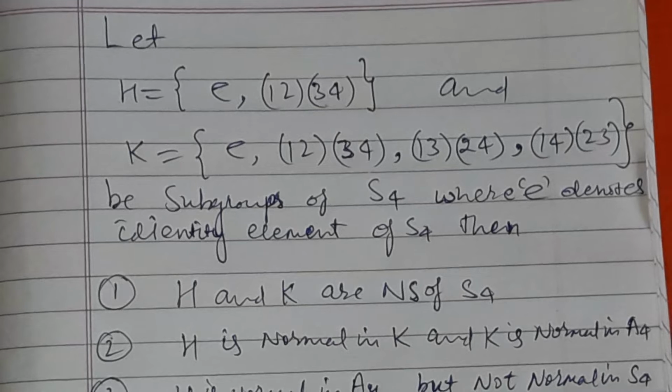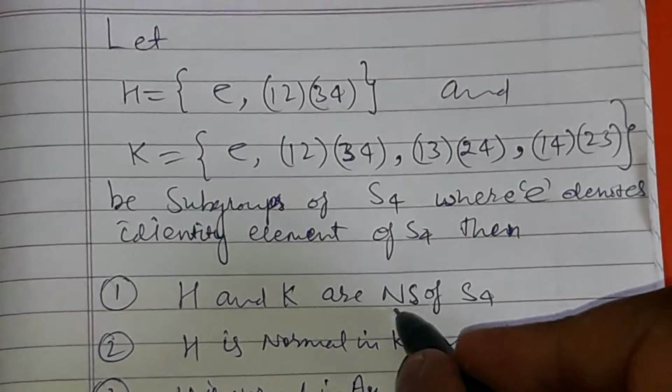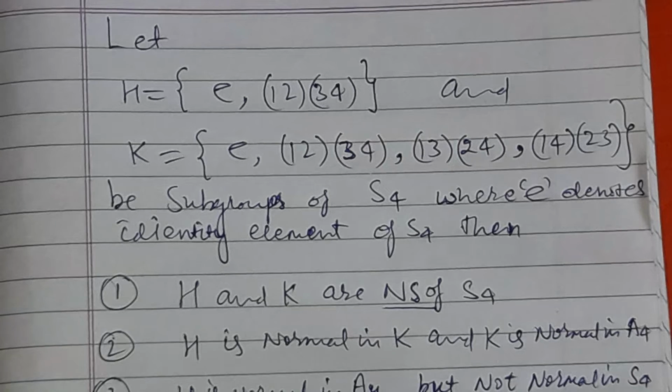Option 1 of this question says that H and K are normal subgroups of S4. Here I write NS, which means normal subgroup of S4. The second option says that H is normal in K and K is normal in A4.